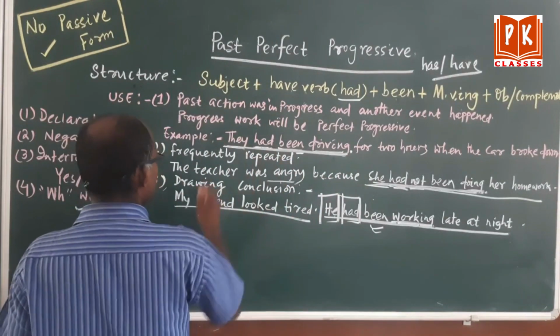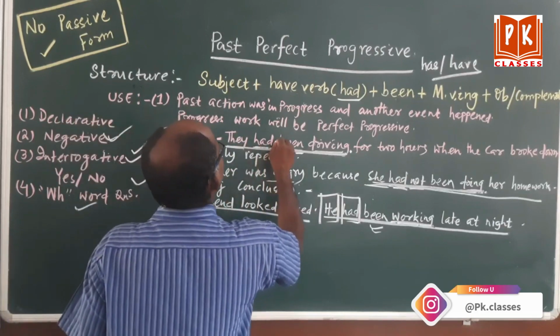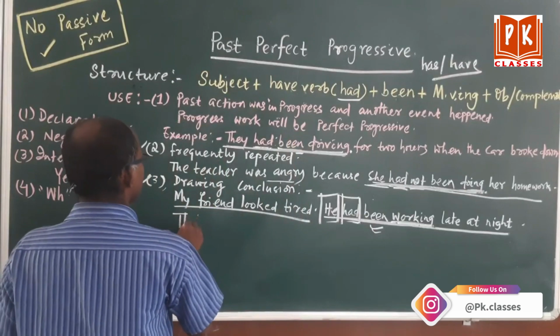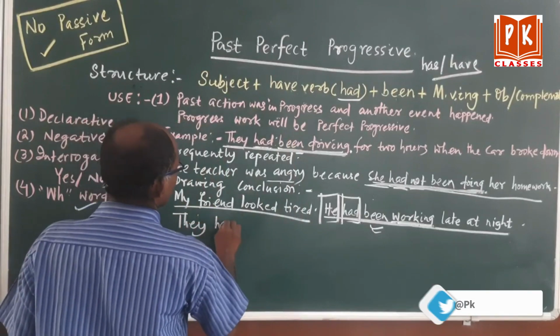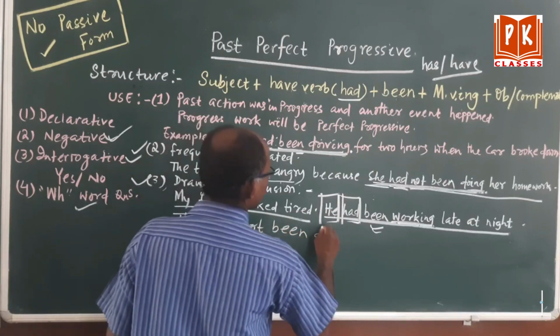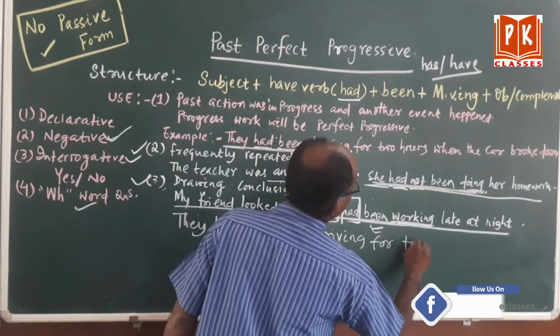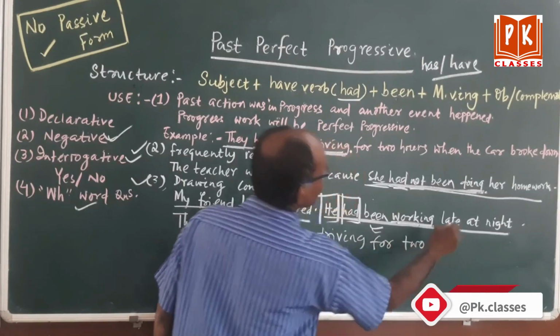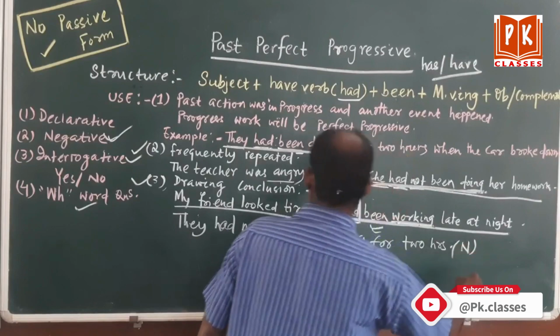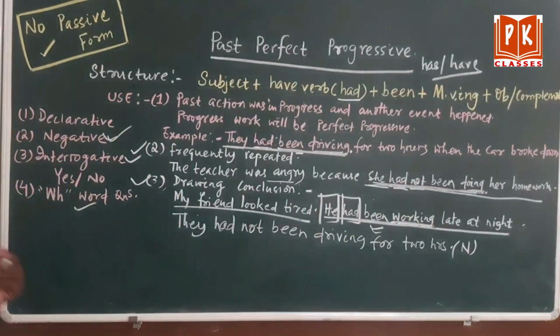So suppose, they had been driving. It is declarative. We will make it negative. They had not been driving for 2 hours. Clear? It is negative. Then make it interrogative. Same formula I have told you.